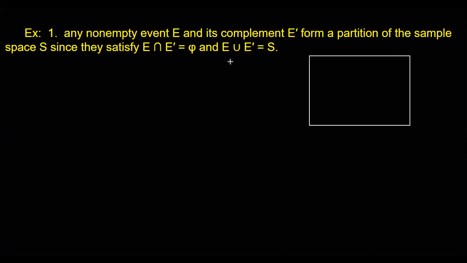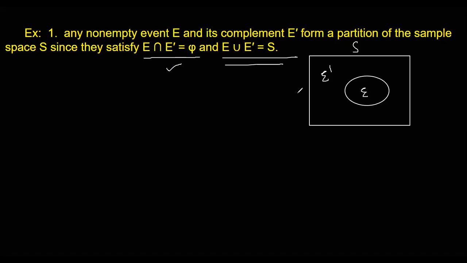Then take any event like this, and this is E. Outside of this E is E complement. Now see, this is the total sample space. Obviously E and E complement, nothing is common between inside and outside. So it satisfies this condition. Also, when I take the union of E complement and E, I get S. I get the entire rectangle. So that means E and E complement also form a partition of sample space.